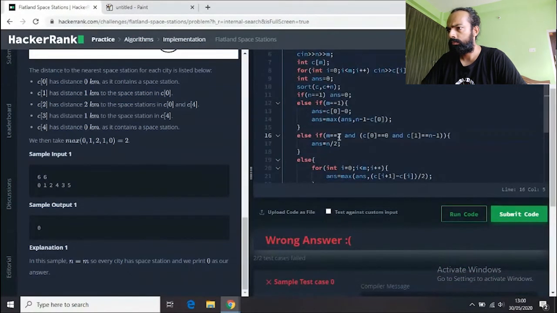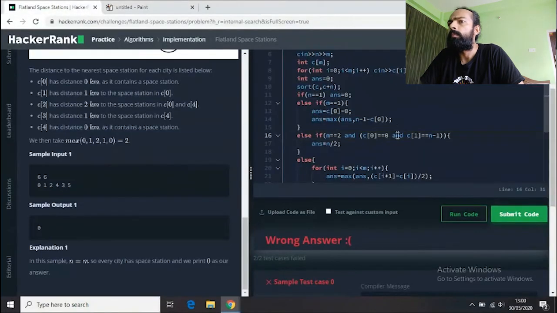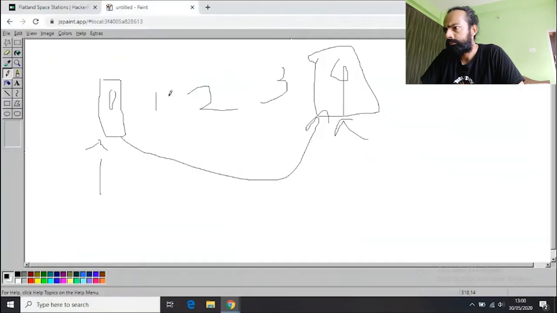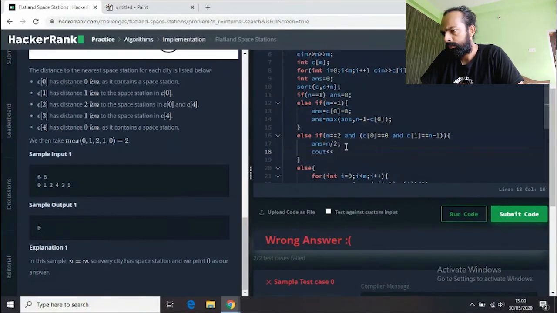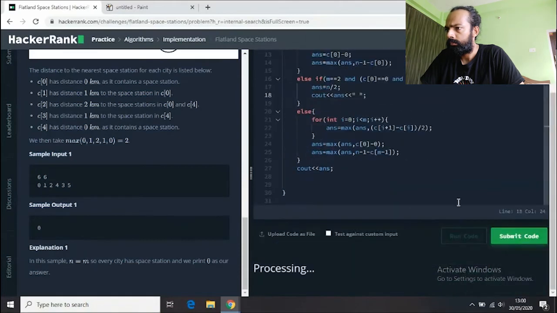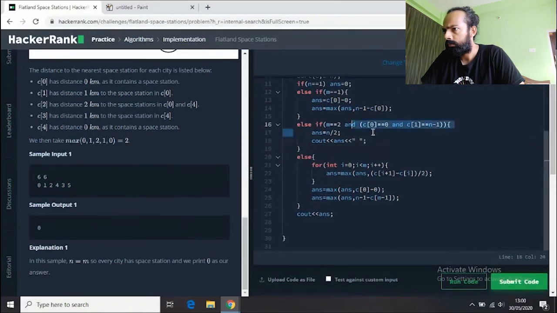This is, if m is equal to 2, c0 is 0, obviously, and c1 is n minus 1, then we should print the answer n by 2. So we should get the answer n by 2. Let's put a cout of ans here once, and let's analyze whether we are entering this test case or not. Hmm. Okay, we are not entering this condition at all.